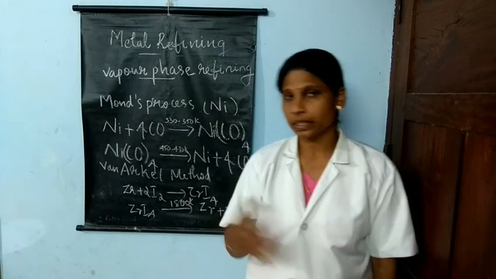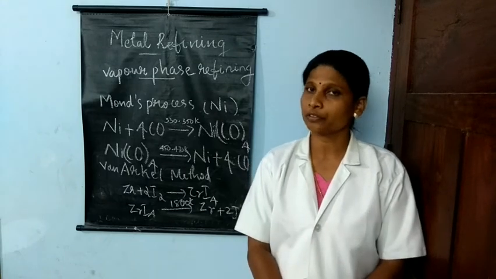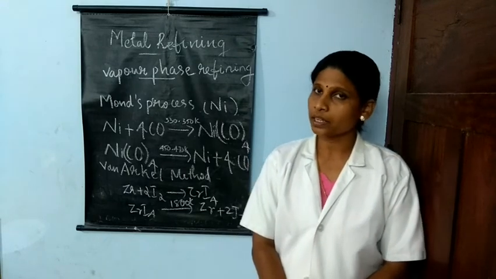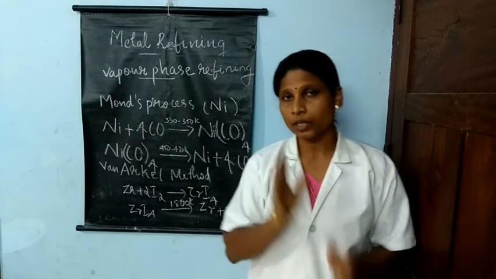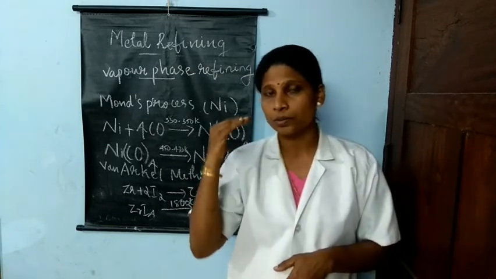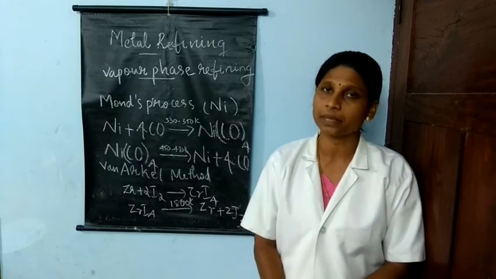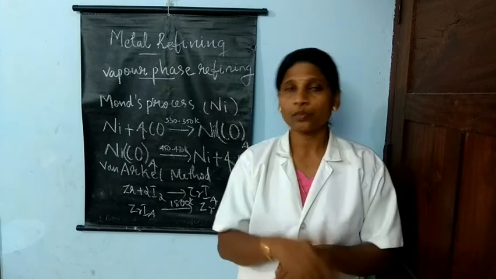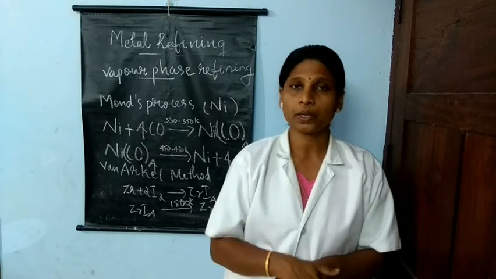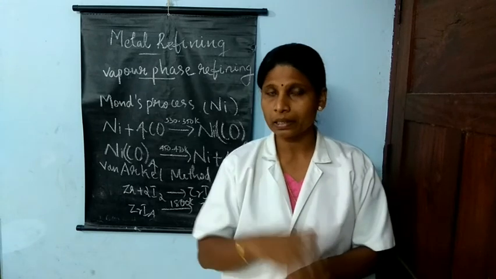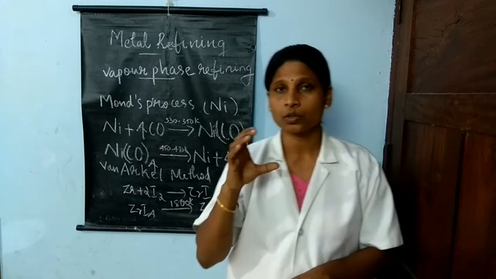As you studied in plus 1 about chromatography in detail, here I explain the principle behind chromatography. Chromatography is based on the adsorption rate of the different components present in the crude metal. The crude metal is dissolved in a particular liquid, and the liquid is allowed to pass through an adsorbent.